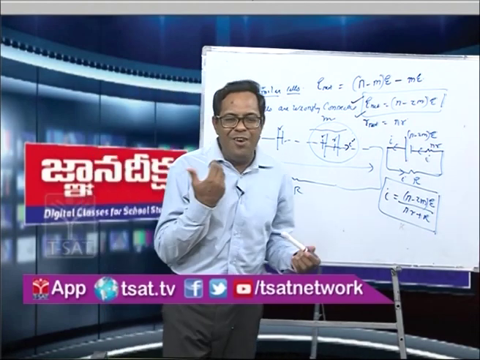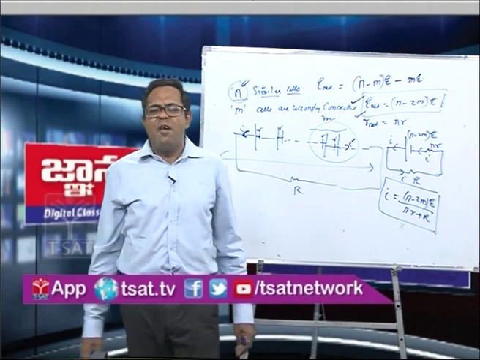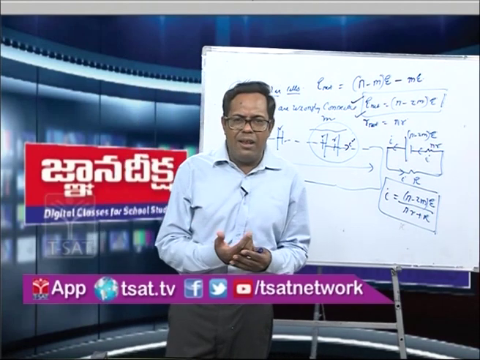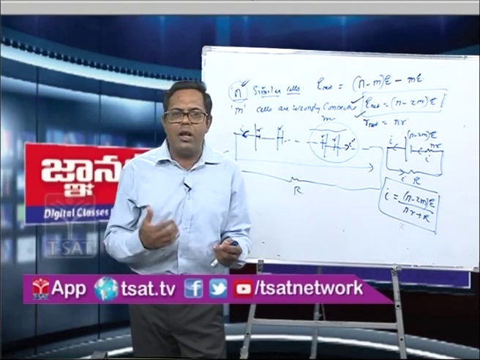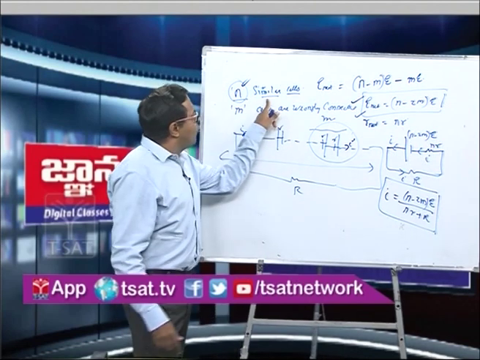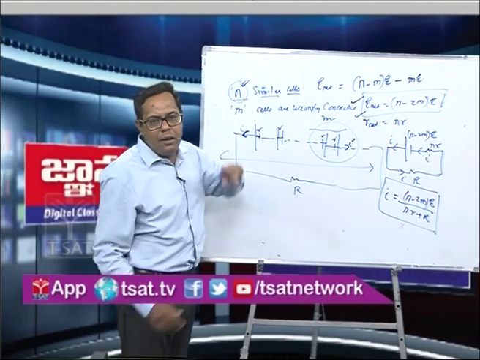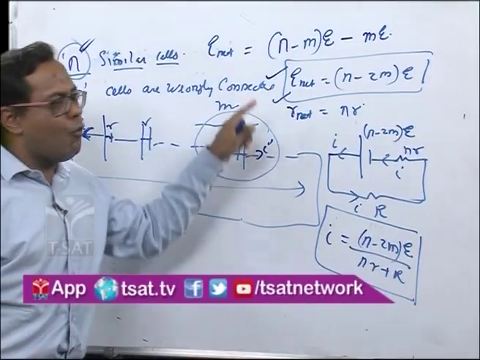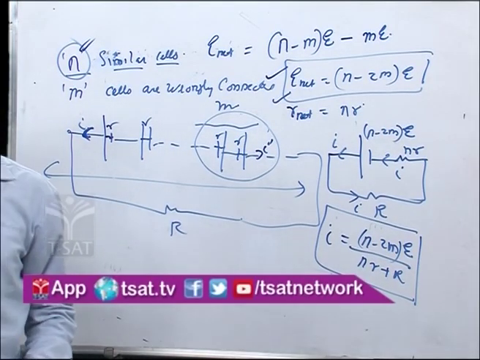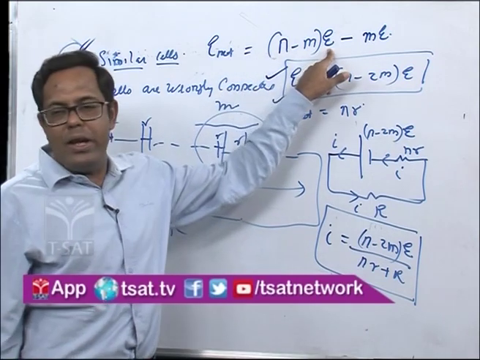Basically, what mistakes do students make? In the exam, the question comes like this: we have n cells, similar cells, which means they have the same EMF and the same internal resistance. Out of n cells, m cells are wrongly connected. What is the net EMF? They will simply say n minus m into E.